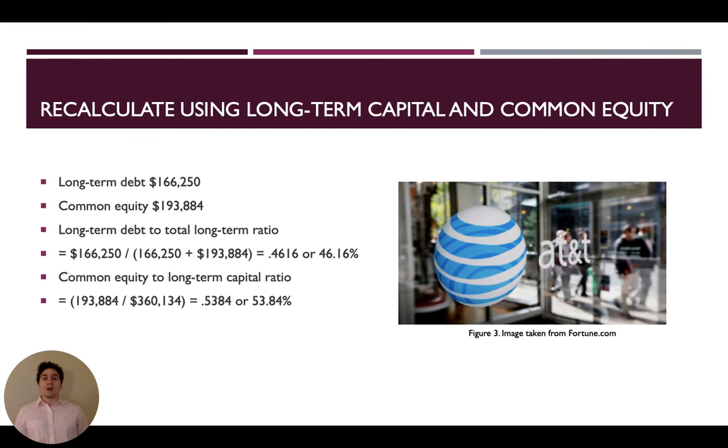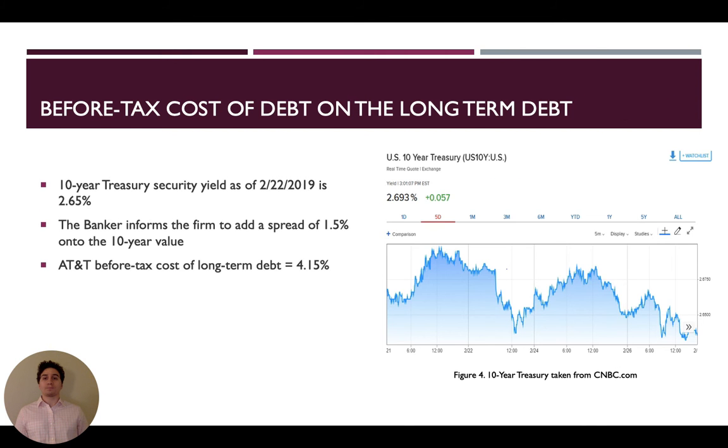In order to find the common equity to long-term capital ratio, we take $193,884 and divide it by $360,134, giving us a final answer of 53.84%.